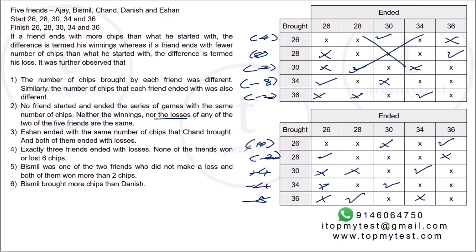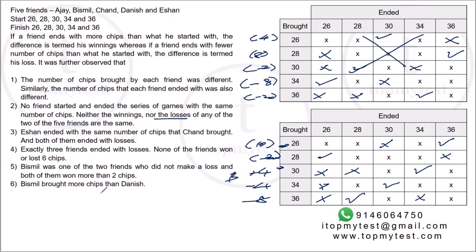So now we need to figure out which friend ended where. Okay, so Bismil was one of the two friends who did not make a loss, right? So Bismil has to be either the person who brought 26 or the person who brought 30, right? The last statement says Bismil brought more chips than Danish. So Bismil has to bring 30, because if he brings 26, he will have brought the lowest number of chips. So he could not have brought more than Danish. So Bismil will be 30.